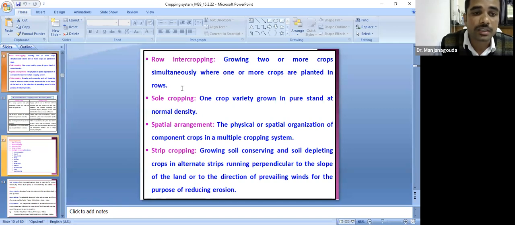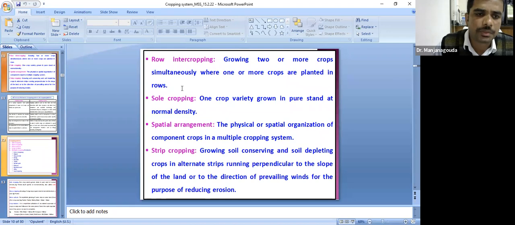Spatial arrangement. Another important one is strip cropping. This is most often asked in several examinations. What do you mean by strip cropping? Strip cropping is growing two or more crops in different strips. Here they will ask: erosion permitting and erosion restricting crops are cultivated in strip cropping. Which crops come under erosion restricting crops? Pulses. Most of our pulses come under erosion restricting, and erosion permitting crops are the cereal crops. So strip cropping is the combination of both erosion permitting and erosion restricting crops. This will help in soil conservation and also moisture conservation.